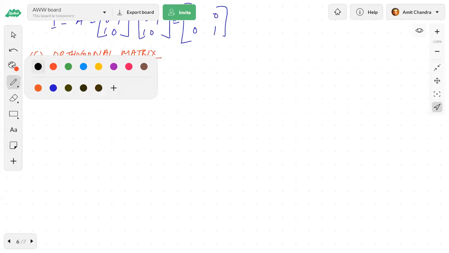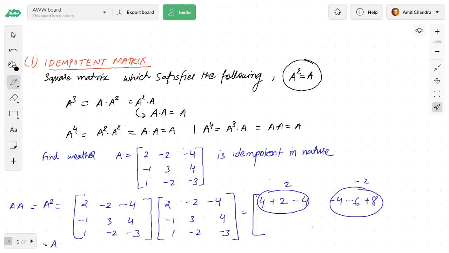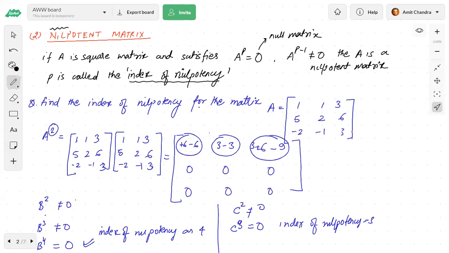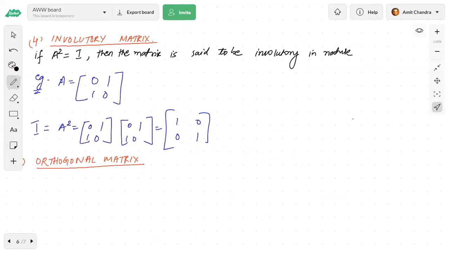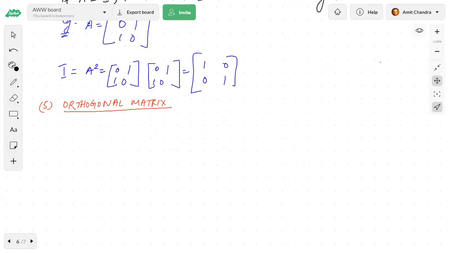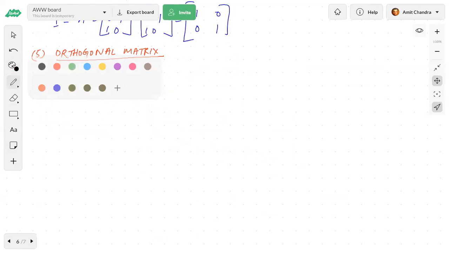I'll give you the definition, and first check the definition. A square matrix. Have I missed one? Let's see. We have idempotent, then nilpotent, third is periodic, fourth is involutory, and fifth is orthogonal. I wrote here fifth and it was fourth. Okay, so orthogonal matrix. Let's see.